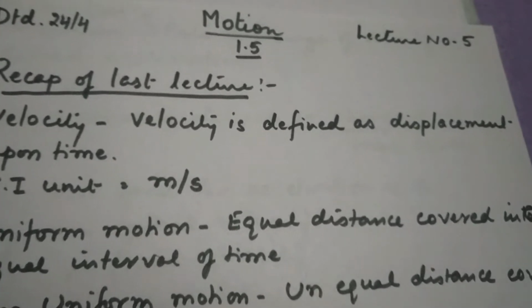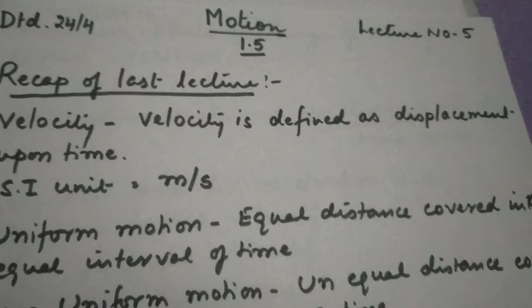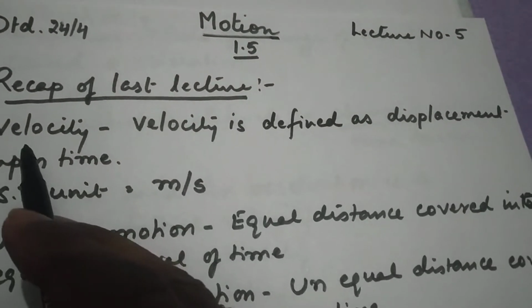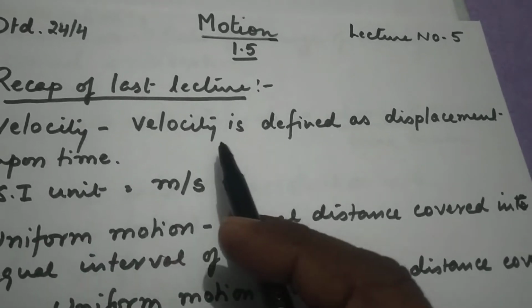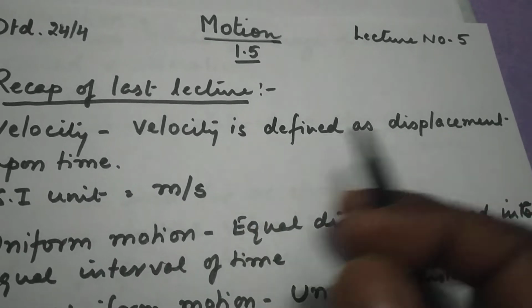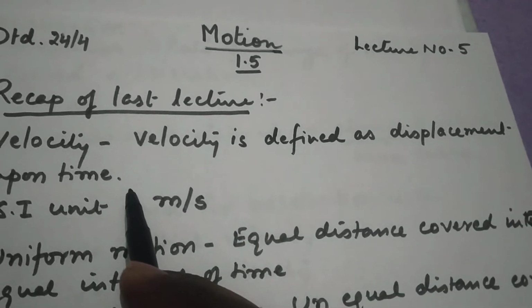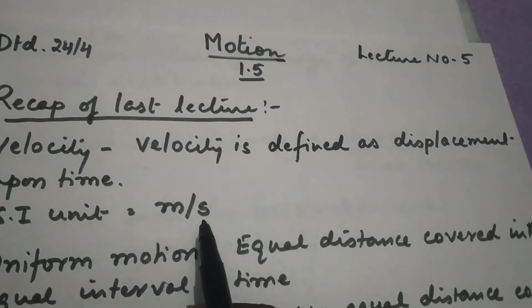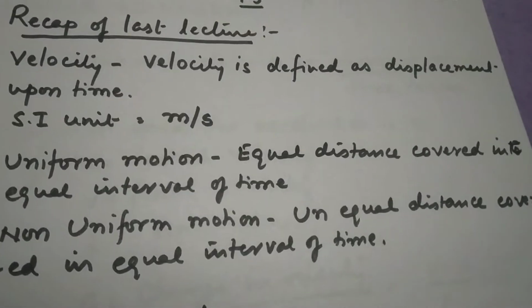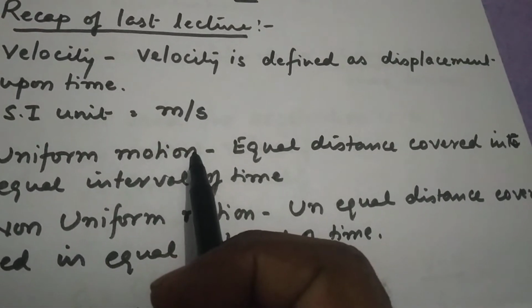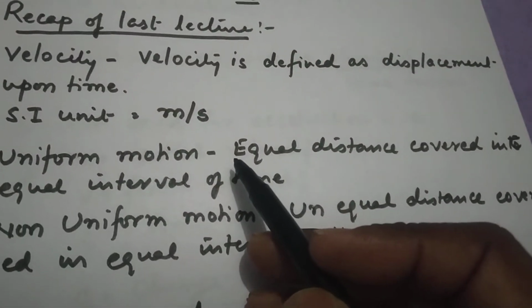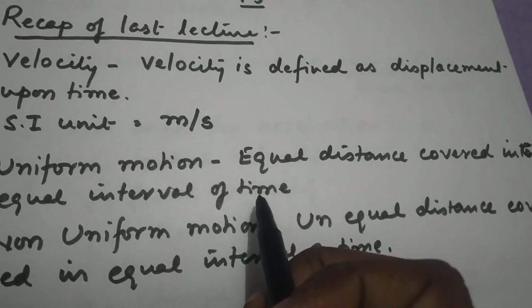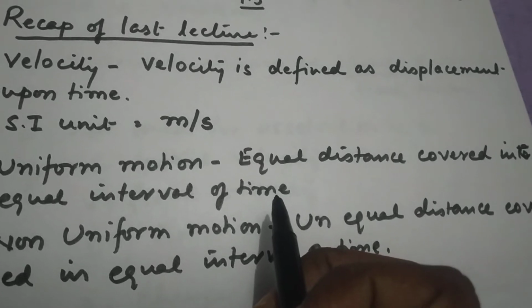Before I start a new topic today, I will take a small recap of the last lecture that you have attended. First, velocity. Velocity is defined as displacement upon time. SI unit to be used, meter per second. Second topic, uniform motion, which means that body covers equal distances in equal interval of time. Example has already been explained to you.